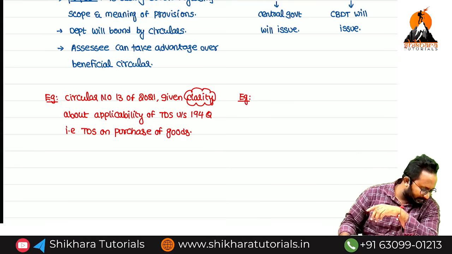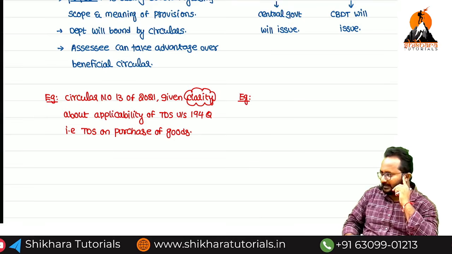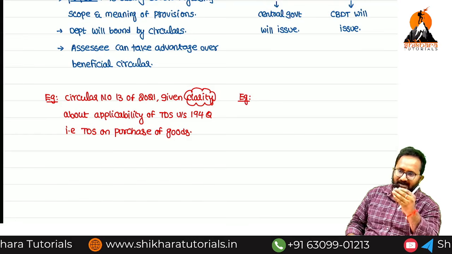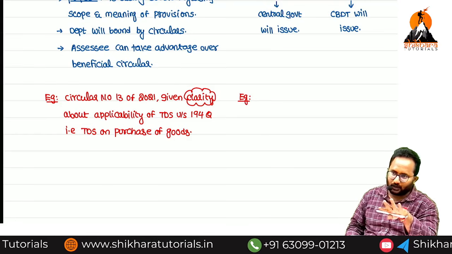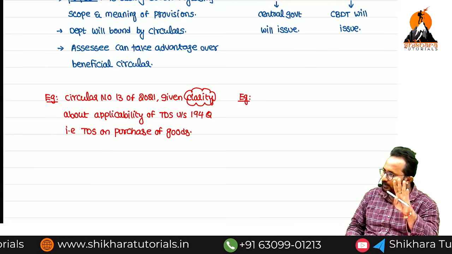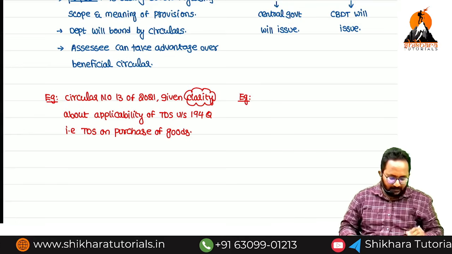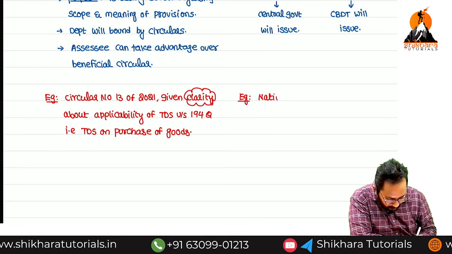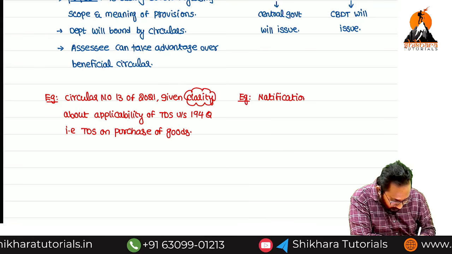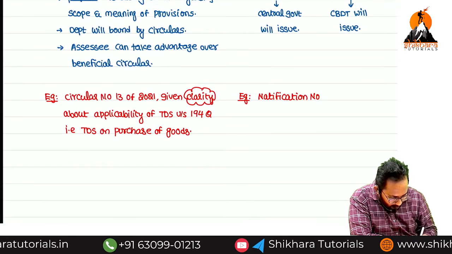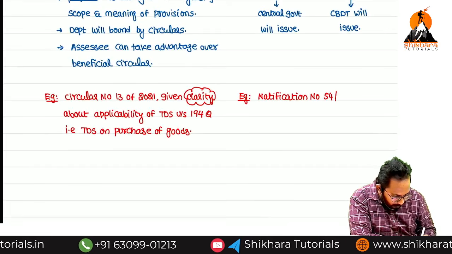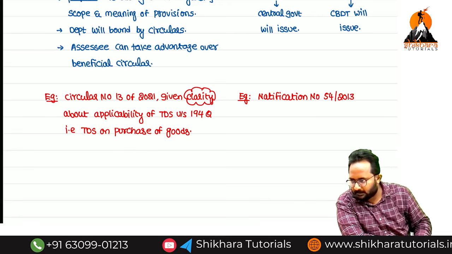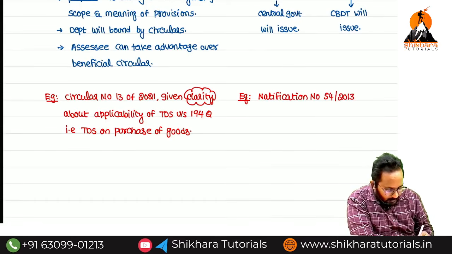One section is there that is 35CCD. What is the section number? 35CCD. 100% you can get deduction. Whatever expenditure you incurred in that section, that expenditure you take 100% as a deduction. What is section 35CCD? Now one notification was issued by the authorities, notification number 54 of 2013. You can understand this easily, that's why I have taken this number. Okay, you can search it on Google and you will find it also.